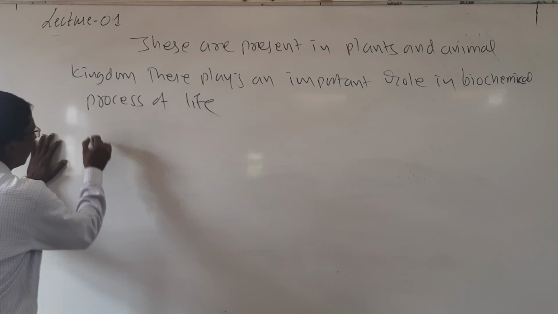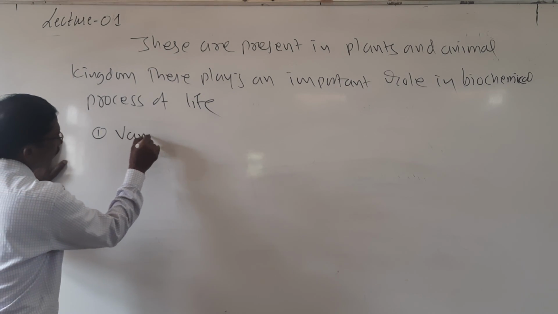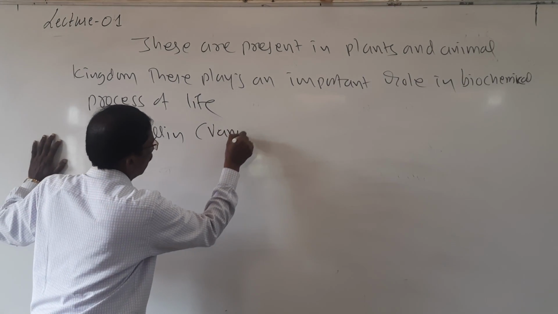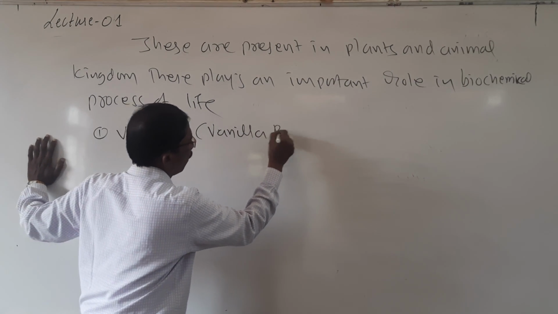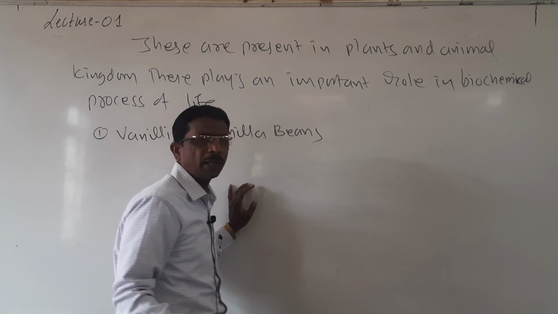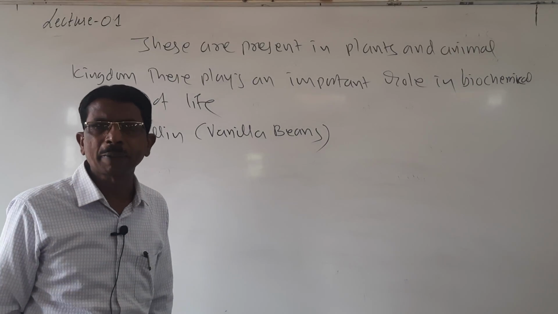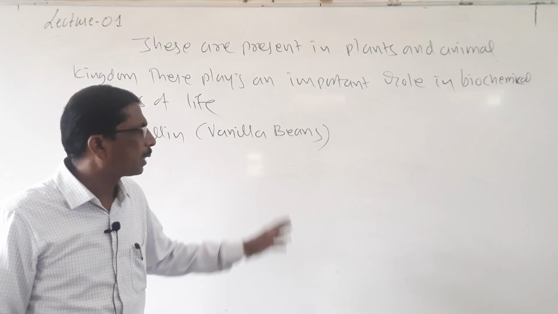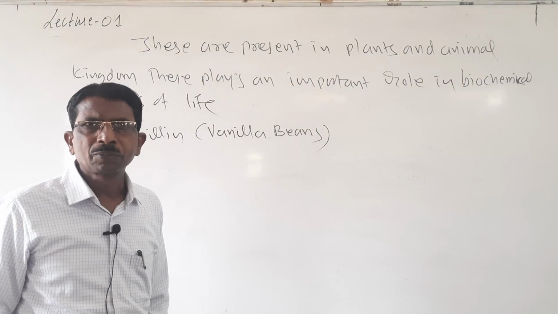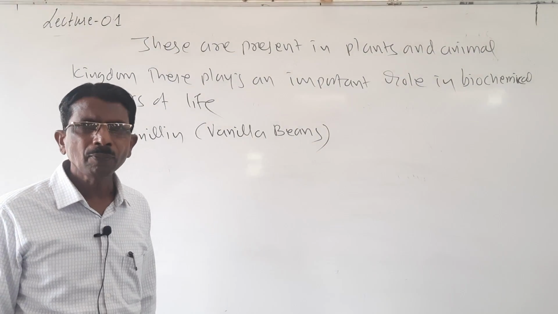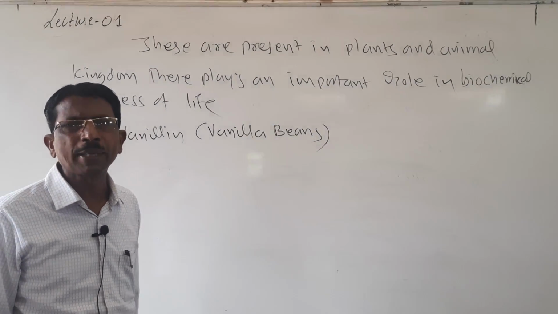The best example is vanillin. So the first example is vanillin. It is found in vanilla beans. So here it gives flavor. It is having a good flavor. It is used in making chocolates, ice creams, and also in cold drinks or soft drinks.